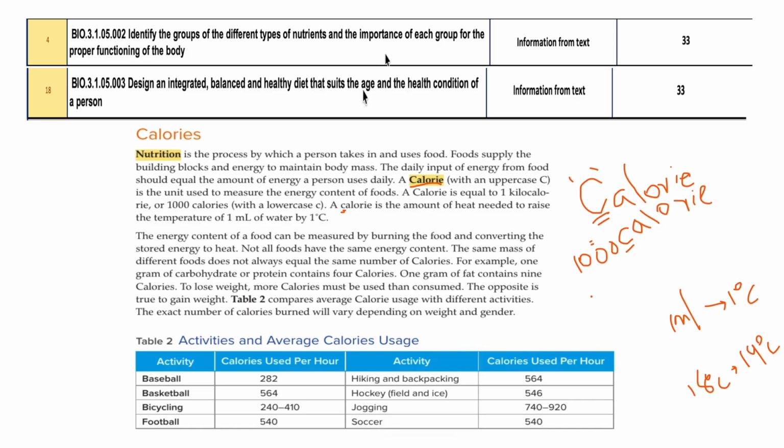So what is a capital Calorie? Same logic. A capital Calorie is the amount of heat required to raise the temperature of 1,000 ml of water by 1 degree Celsius.